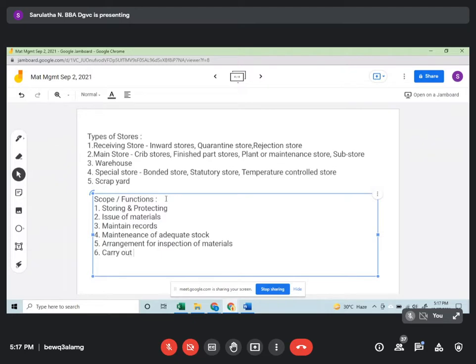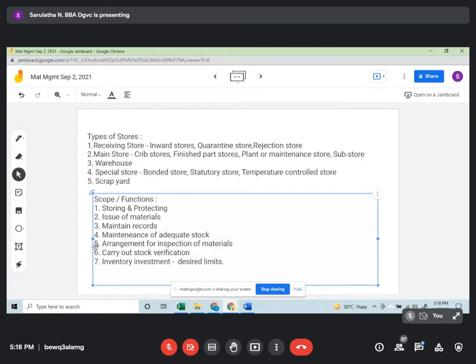Carry out stock verification. Manage inventory. So all this will be the functions.